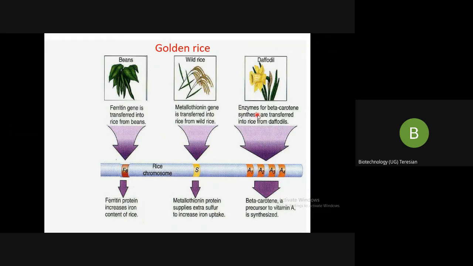Thirdly, the enzymes for beta carotene synthesis are transferred into the rice from daffodils. Beta carotene, a precursor to vitamin A, is synthesized. For details of this, you can look into our previous topics wherein we have explained what type of genes are involved in it. As I said, golden rice is a boon to the entire population of the world, particularly